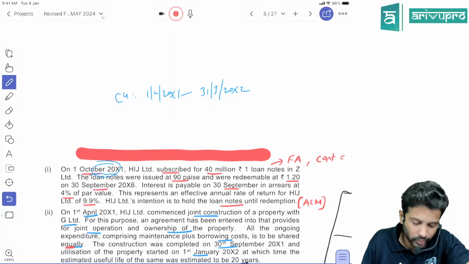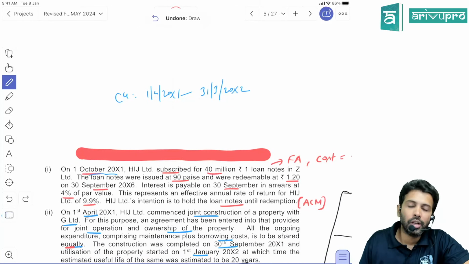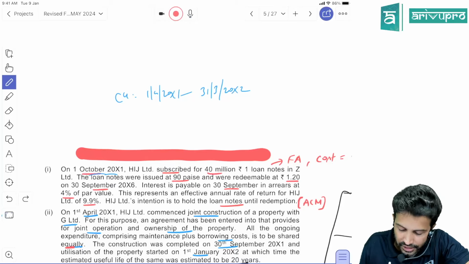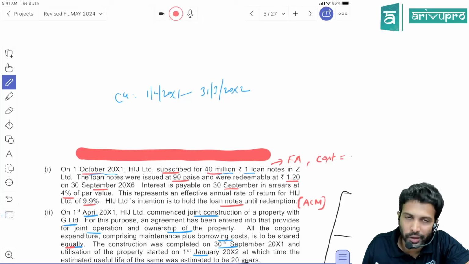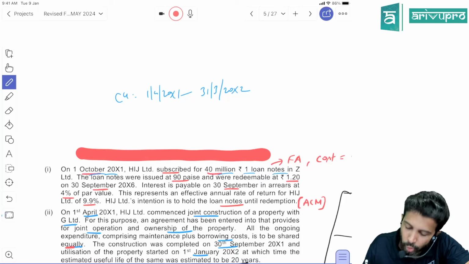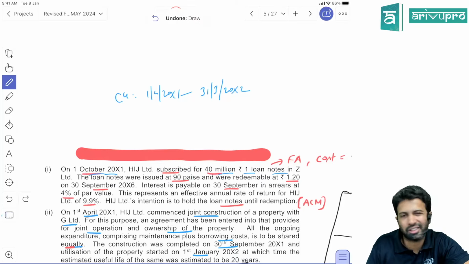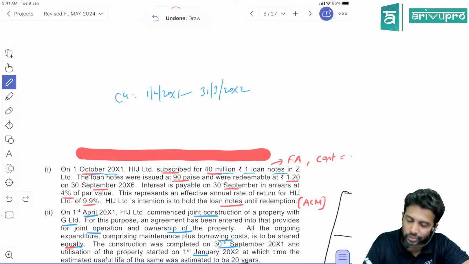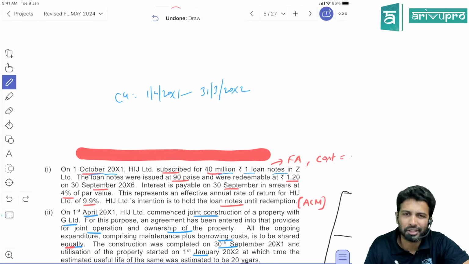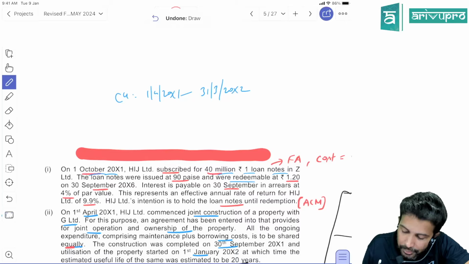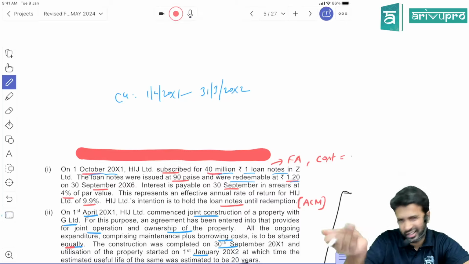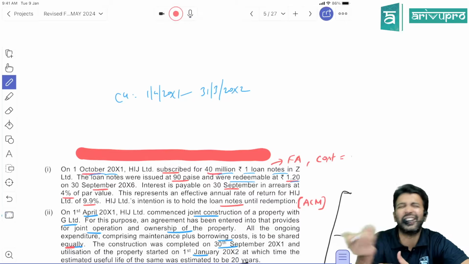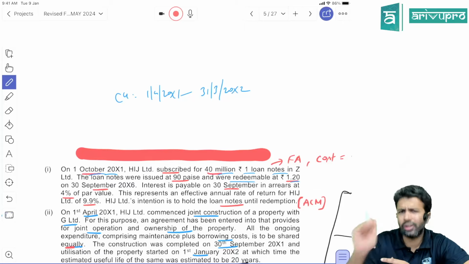On 1st October 20x1, meaning after 6 months, HIJ subscribed to 40 million rupee 1 nominal value loan notes in Z Limited. The loan notes were issued at 90 paisa. That's the issue price. 1 rupee is the nominal or face value. The issue price was 90 paisa, 0.9 rupees, and they were redeemed at 1.2. So these loan notes, as in debentures, are issued at a discount and redeemed at a premium.